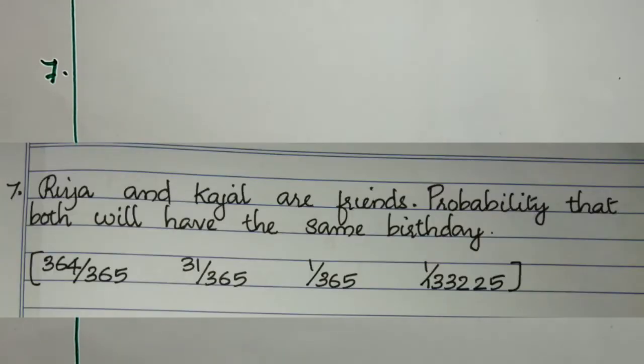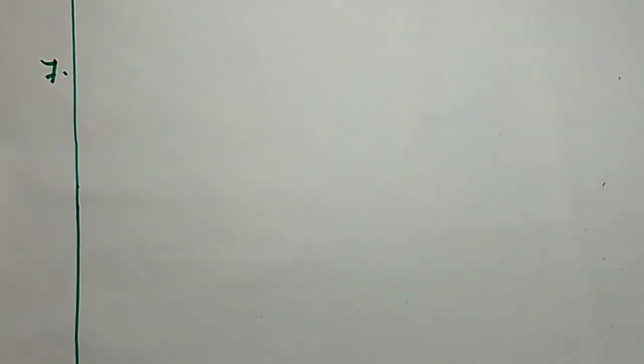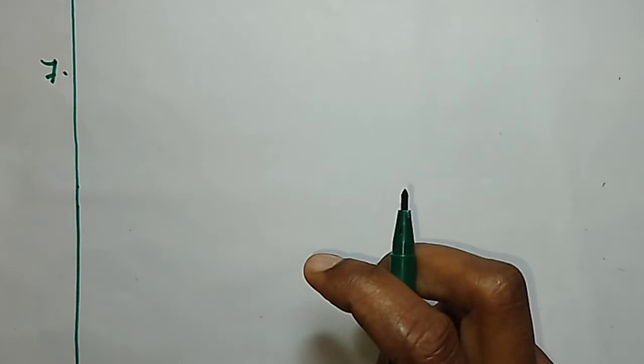Question number 7. Riya and Kajal are friends. Probability that both will have the same birthday. Once again, Riya and Kajal are friends. Probability that both will have the same birthday. So, Riya will be having 1 day among these 365 days as her birthday.